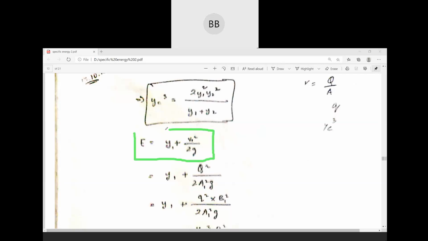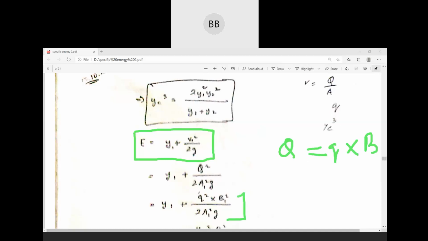So we are going to use the specific energy equation y1 plus V1 square by twice g. Then that velocity is replaced by Q by A. Then the discharge is replaced by small q multiplied by width of the channel. Very much similar to what we applied in the first case.